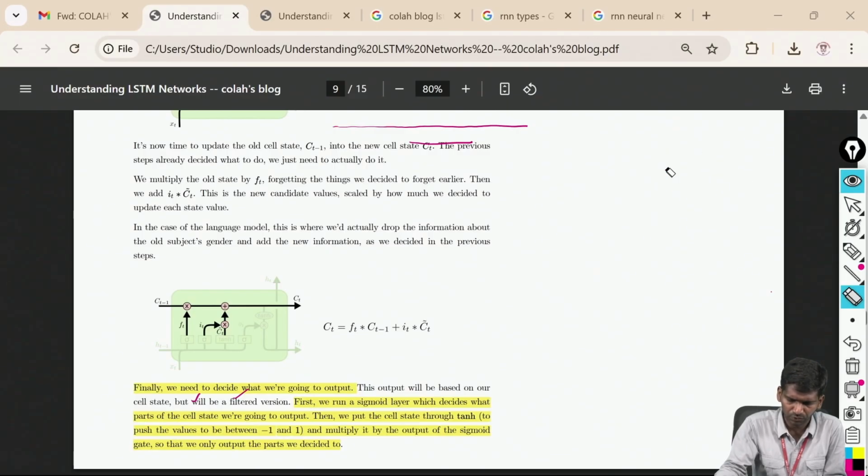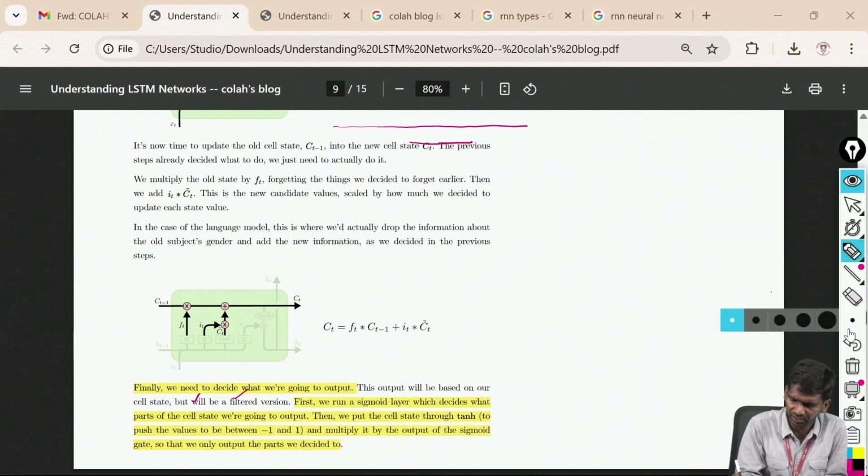The vector space and the present input and everything are getting multiplied here. That's why there is a multiplication operation. That multiplied output is added here, added to this.